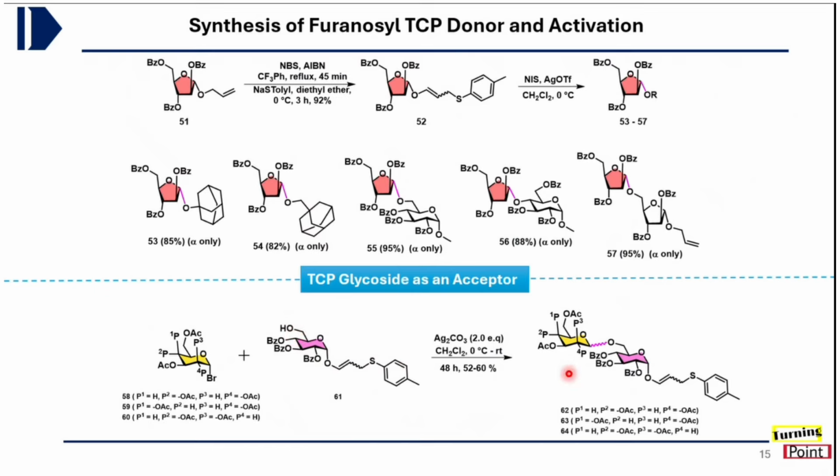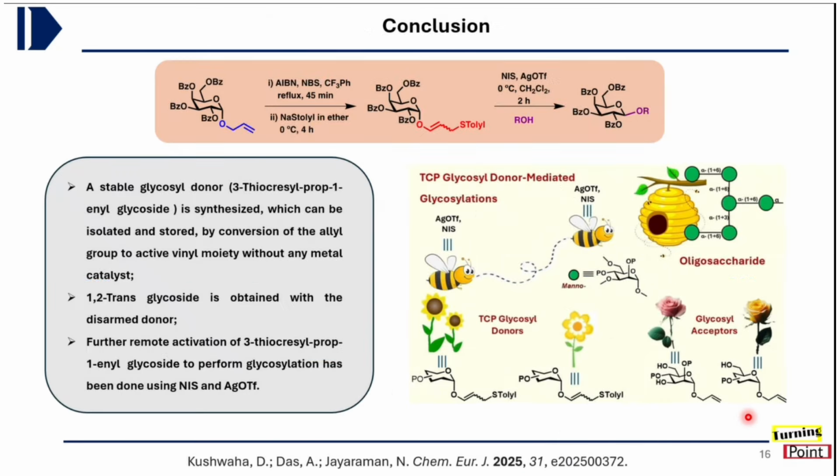So once we have this disaccharide in hand, again this TCP donor can be activated orthogonally and coupled with various acceptors. So it shows that our TCP donor can be used orthogonally, either activated or kept inactive. We can use it in the presence of other donors also, which is a very key property.